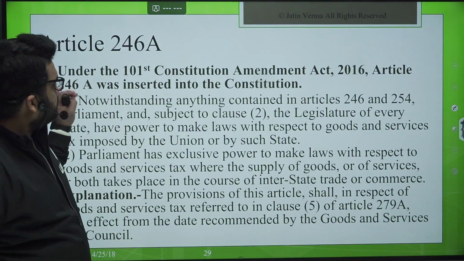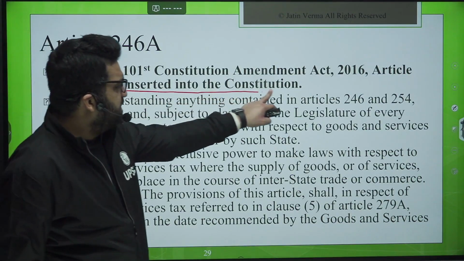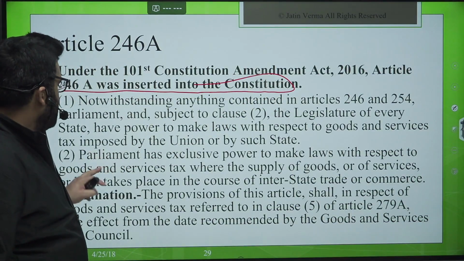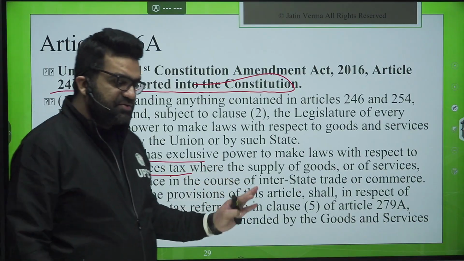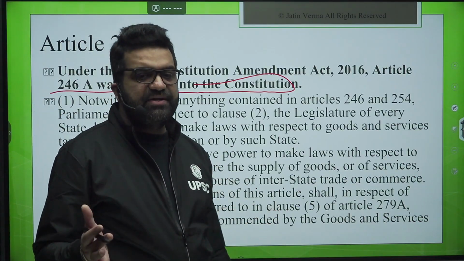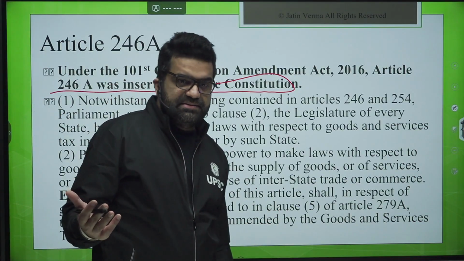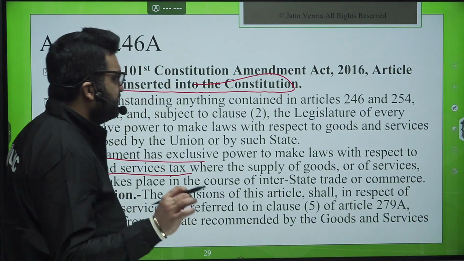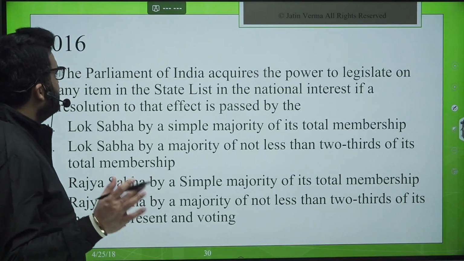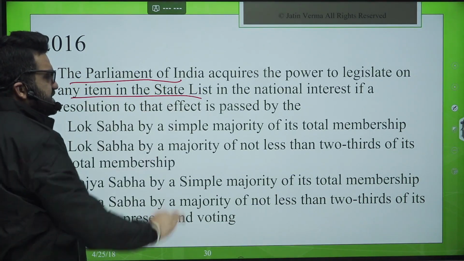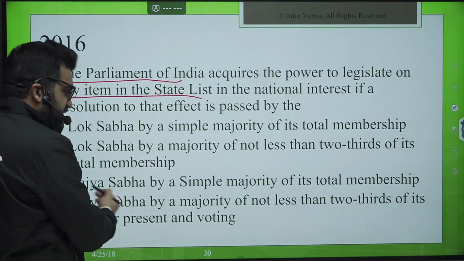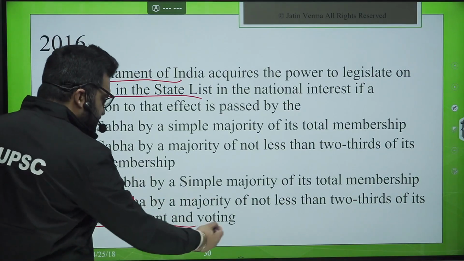Now, Article 246A was inserted in the constitution to make laws with respect to goods and services tax. This overall center-state financial relations will be covered in the next class on this topic, federalism class 2. The parliament acquires the power to legislate on any subject in the state list in the national interest. We have just seen, 2/3 of its members present and voting.